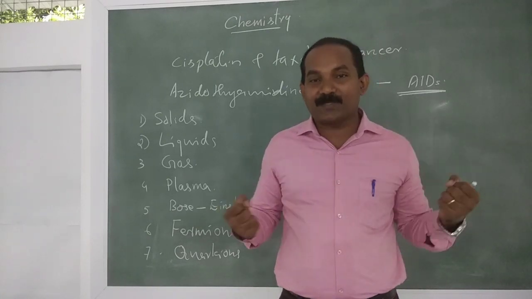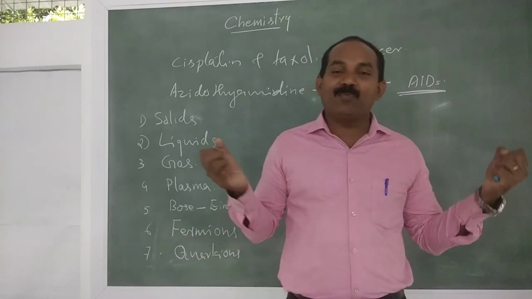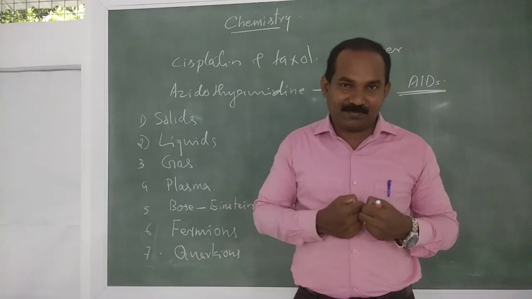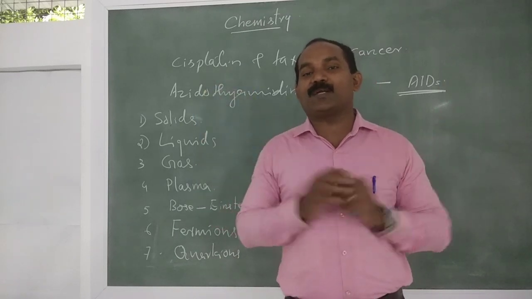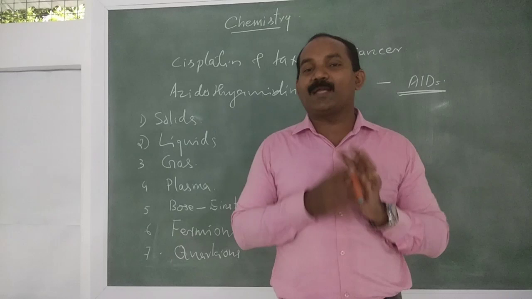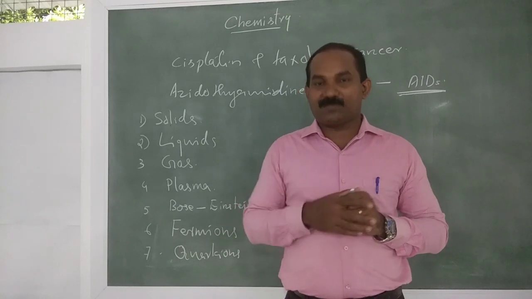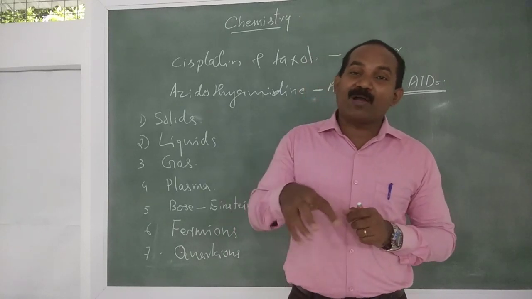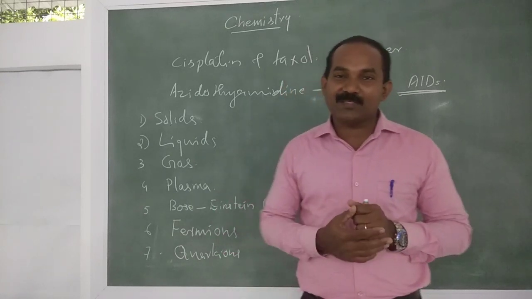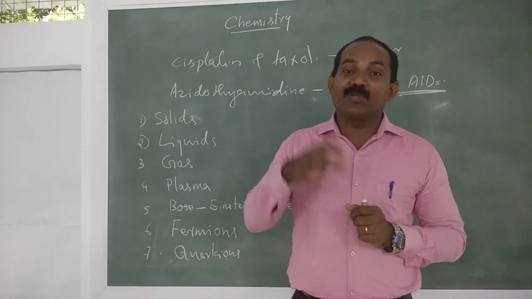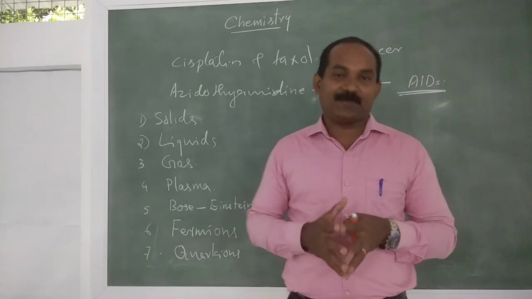They move in a random fashion. The gaseous molecules move in a random movement. They collide with each other, and also they collide on the walls of the container. The collision on the walls of the container creates a pressure. So pressure is due to the collision of gaseous molecules on the walls of the container. What is the pressure of the gas? The pressure of the gas is due to the collision of gaseous molecules on the walls of the container.